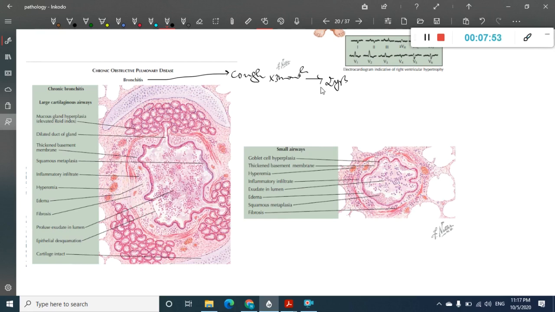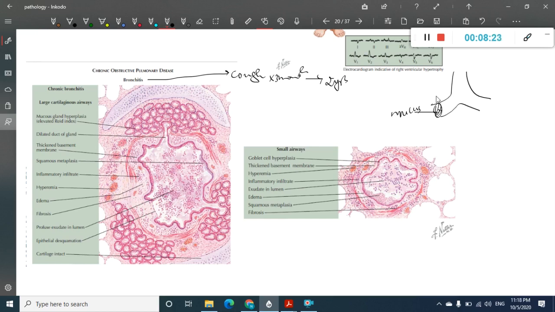This chronic bronchitis is also mainly due to smoking. Smoking will irritate the airway, and whenever there is irritation of the airway, the mucous glands become proliferative, causing mucus gland hyperplasia. These will secrete mucus. This mucus will obstruct the airways. Because the mucus obstructs the airways, it is an obstructive disease.